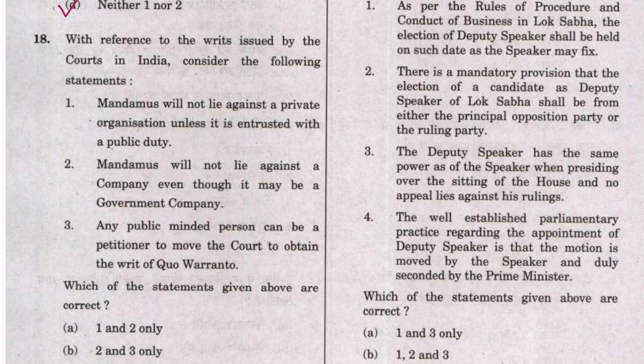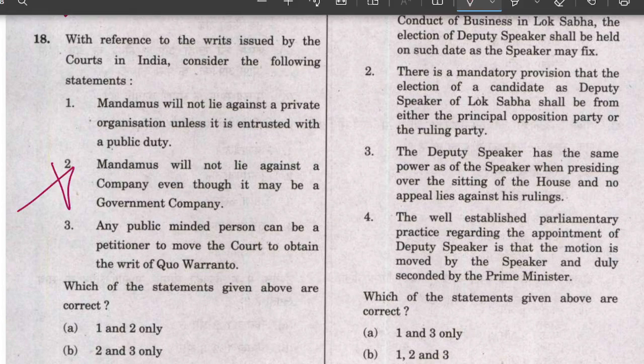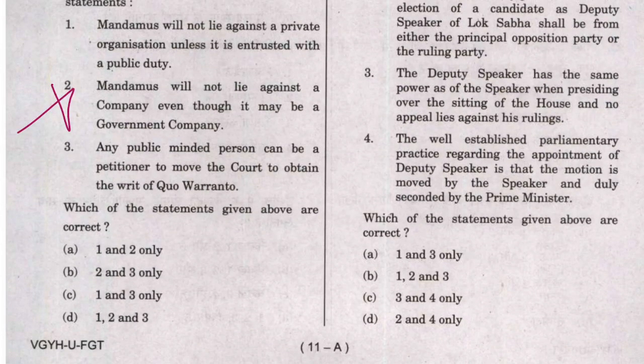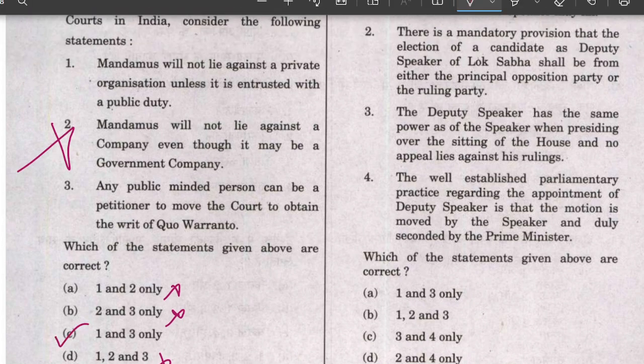Now statement 2 says that it cannot be issued against a government company, which is not correct, as we know that writs are enabling provisions to get fundamental rights enforced against the authority, and here the government authority comes in the first place. So this statement is wrong. If statement 2 is wrong, we can eliminate these options, and we are left with option C, that is 1 and 3 only.